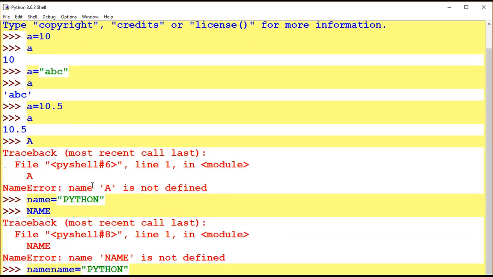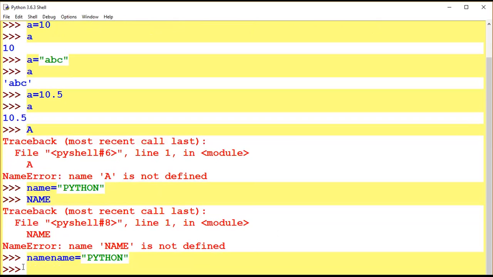See here, I am writing name again. It displays, so that's why it is a weak point of this.